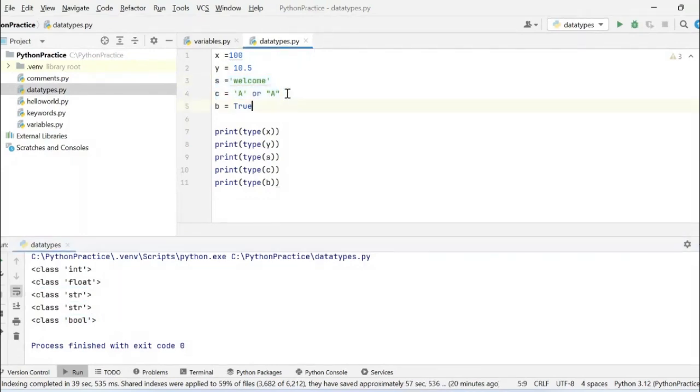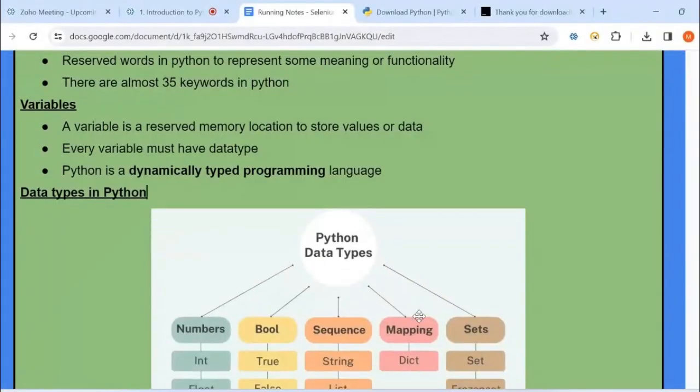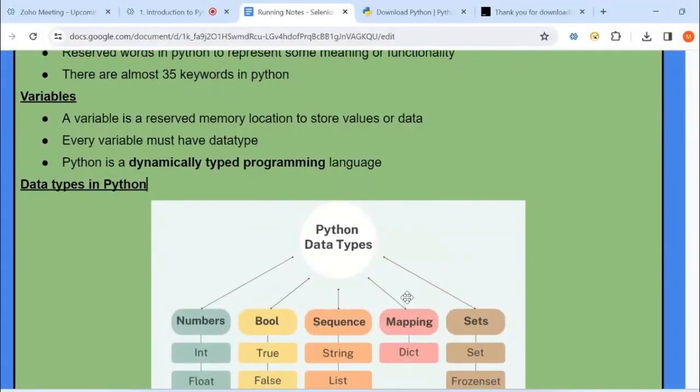But if you specify only a single letter inside single or double quotes, in Java it is a character. In Python there is no character data type; we have only the string data type. So if an interviewer asks whether it is a character or a string, directly say it is a string. We have only the string data type in Python. It is very, very important. Try to understand these concepts in a clear way, and practice thoroughly so that you will be aware of all the things.